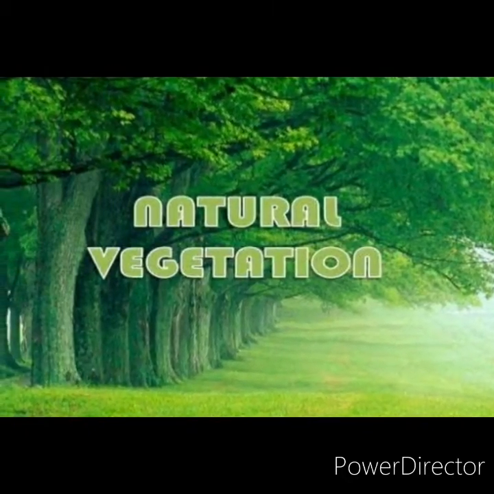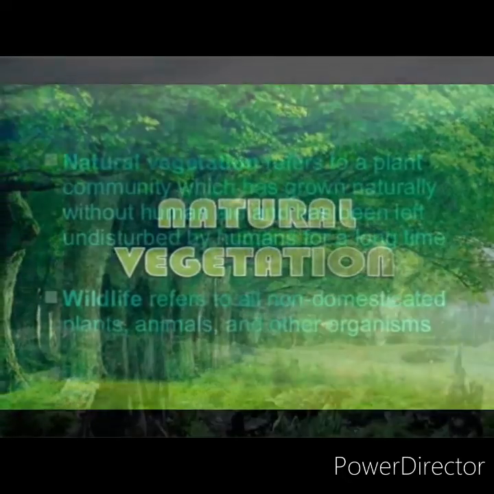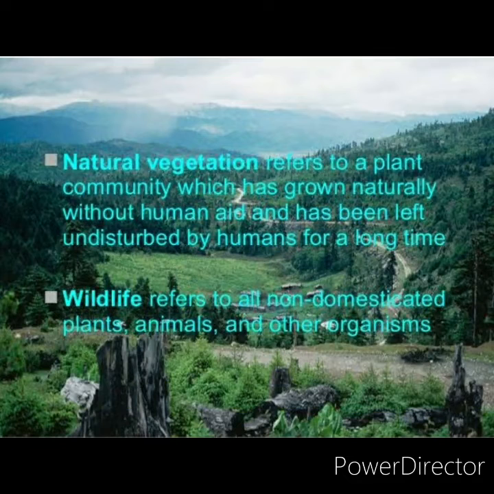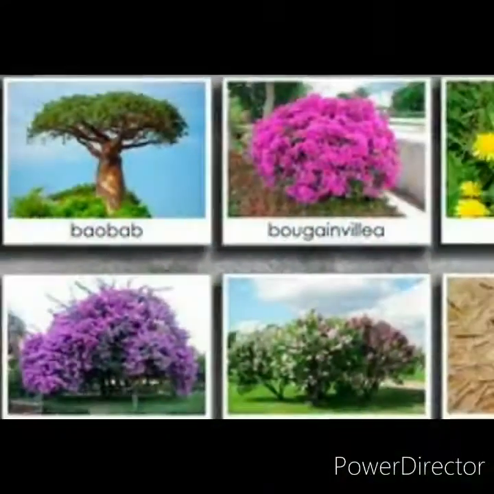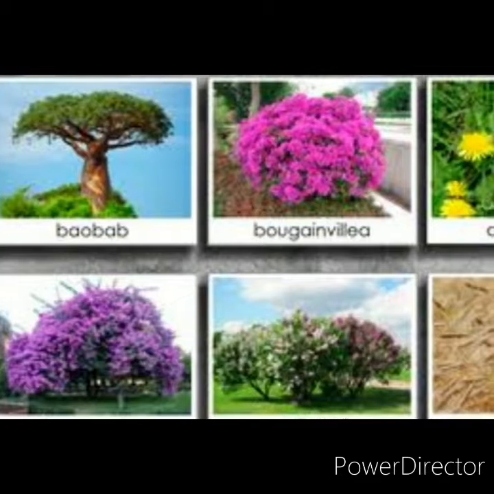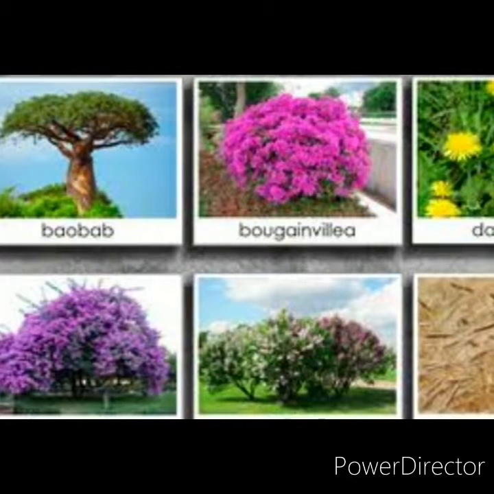Natural vegetation refers to a plant community which is unaffected by man, either directly or indirectly. The plant community which is unaffected by man is known as the natural vegetation. It most probably exists only in the natural environment. Natural vegetation includes all the types of plant life.